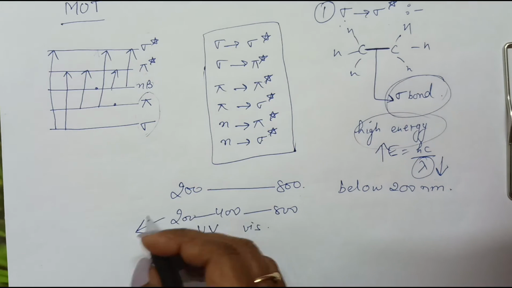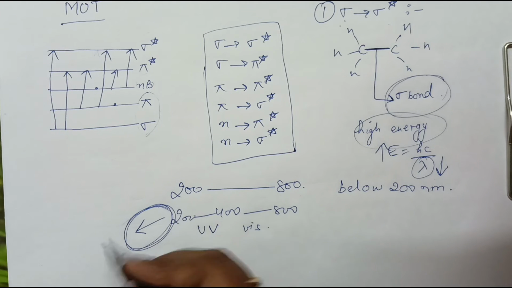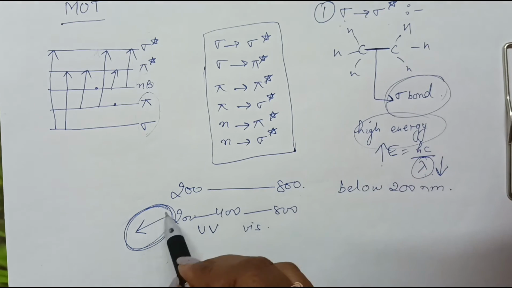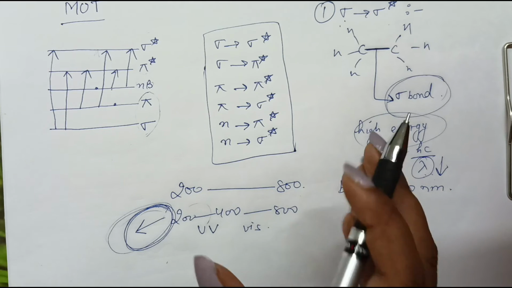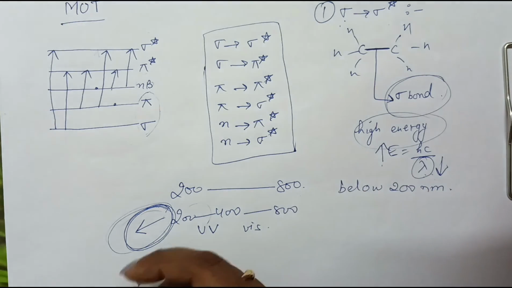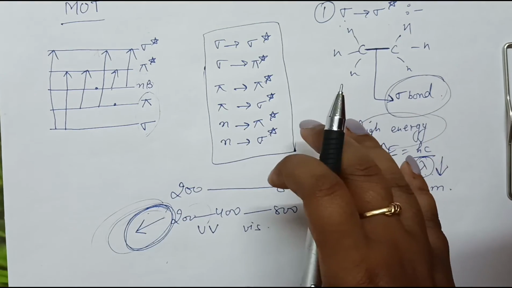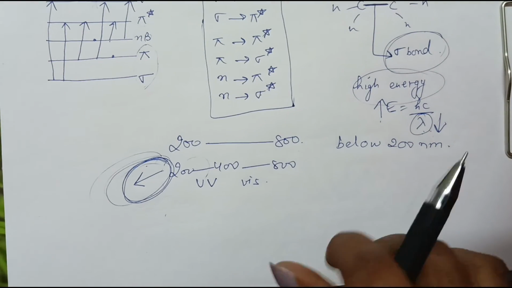To study these high energy transitions, which require very low wavelength, that is below 200 nanometer, we need to operate in the vacuum UV region. That means the whole path should be evacuated. Why is this so?